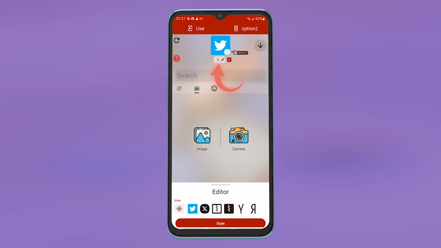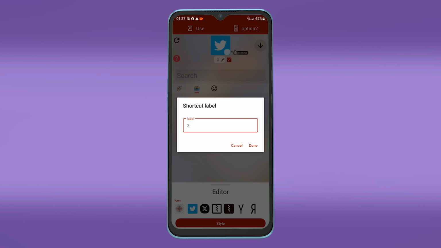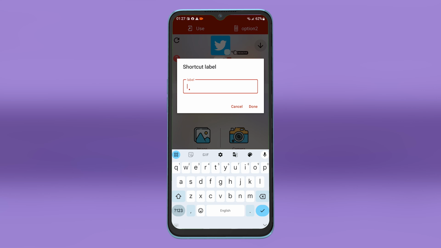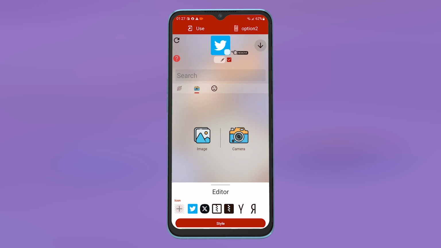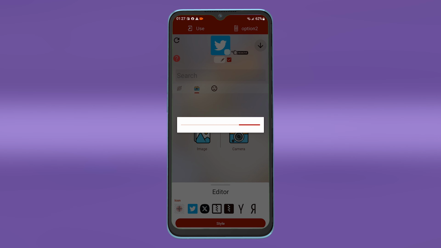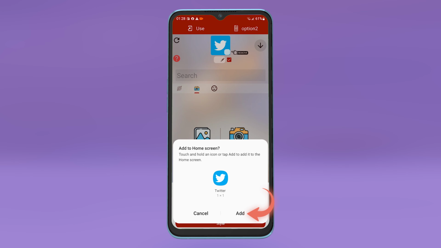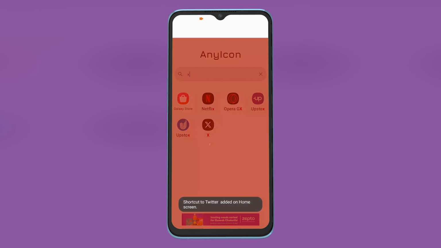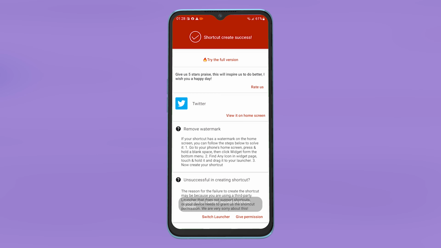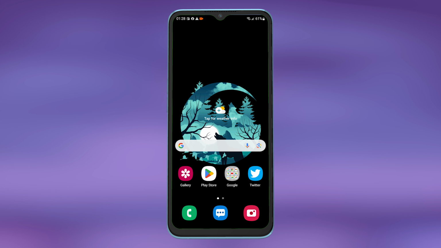Tap here to rename X as Twitter. Then tap on Done. After you are done with all this, tap on Use and then tap on Add. Now you can close the app and see the Twitter logo changed.